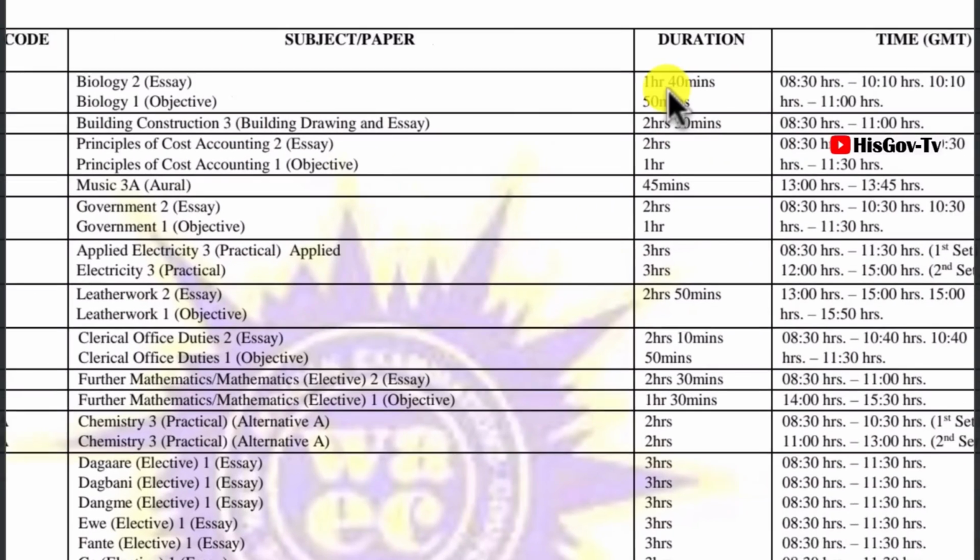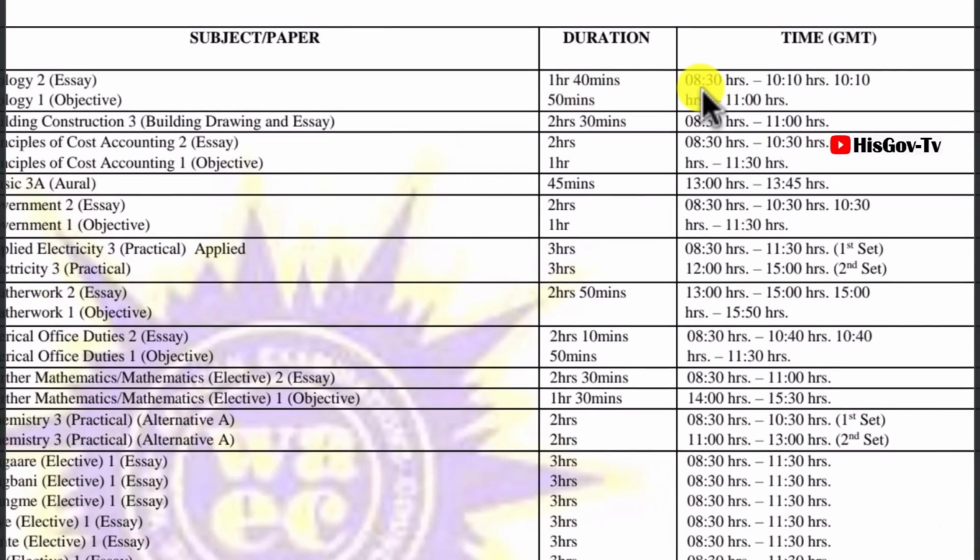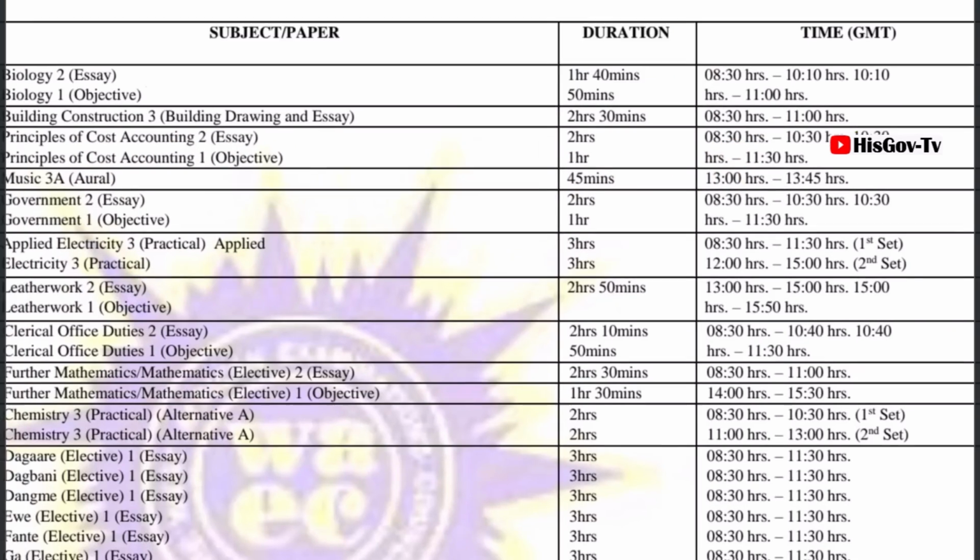Now let's take a look at the time frame. The biology is in the morning, 8:30, and then the building and construction is also in the morning, 8:30. Principle of cost accounting, essay and objectives, is also in the morning at 8:30.